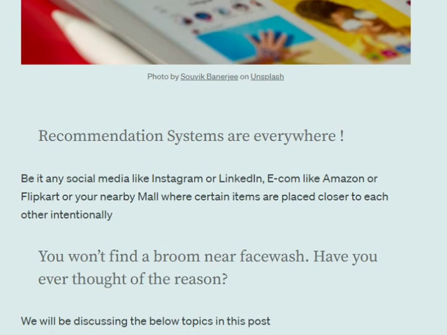So basically, whatever app you are using, be it Instagram, LinkedIn, Amazon, Flipkart, or even your nearby shopkeepers, recommendation systems are everywhere. On LinkedIn, you must be seeing "people you may know." On Instagram, you are getting some suggested reels. On e-com websites like Amazon, you must be seeing "people who bought X also bought Y," etc.